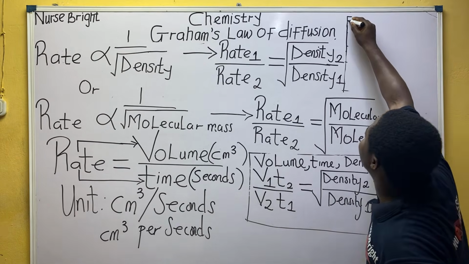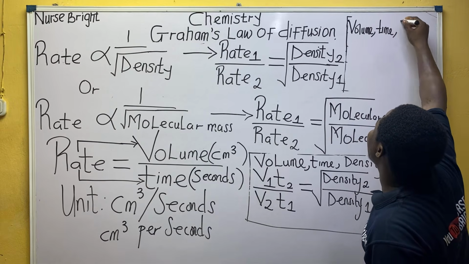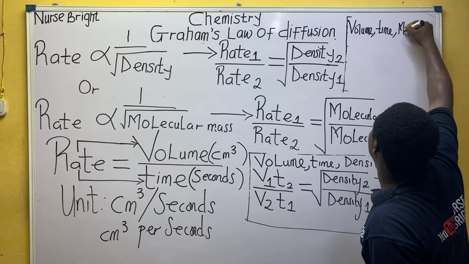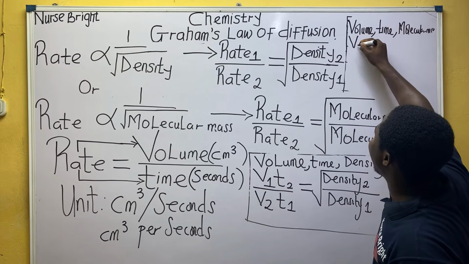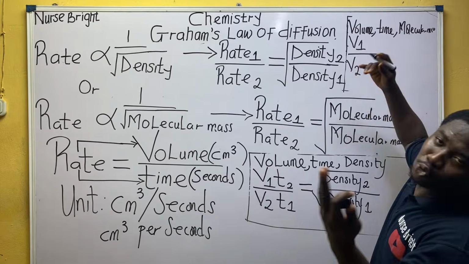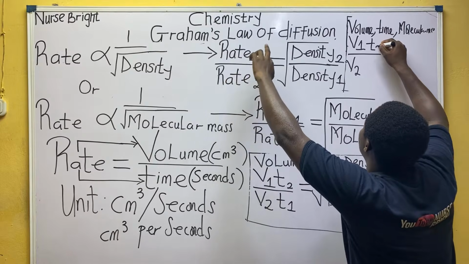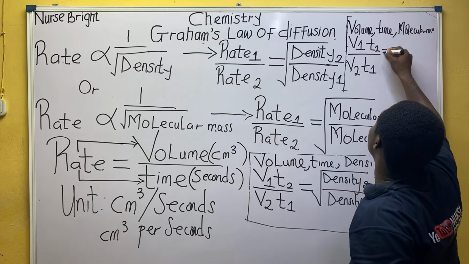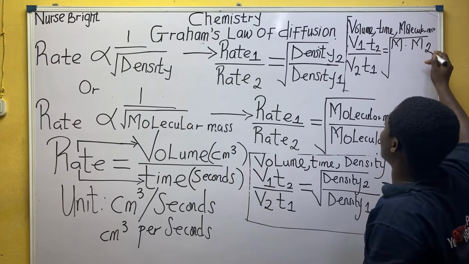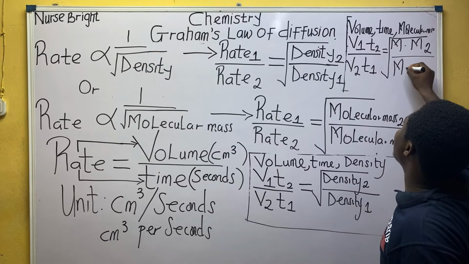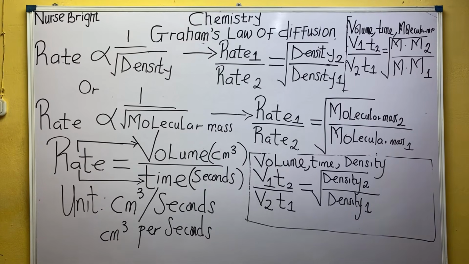So let's quickly come here and say, okay, what's the relationship between volume, time, and lastly, molecular mass? Let's do it together the same way. Volume 1 all over volume 2, they always behave the same way. How does time behave with this? They are opposite. Time 2 over time 1 is equal to the square root of molecular mass 2, doesn't change, over molecular mass 1.